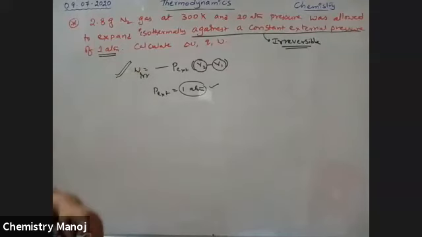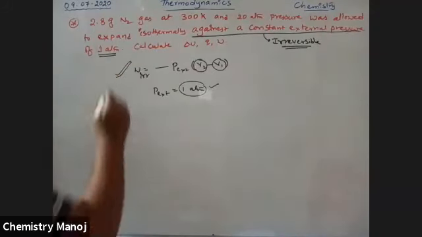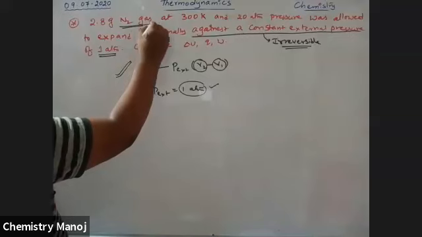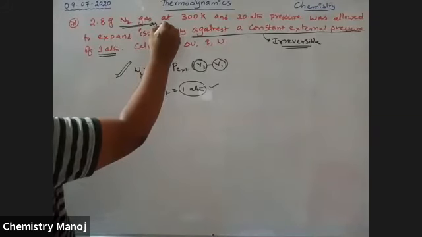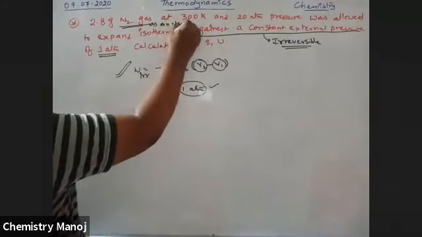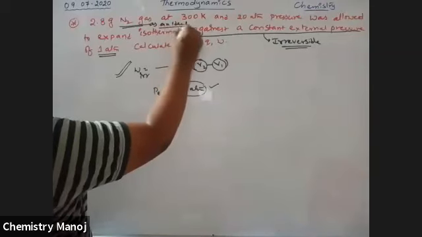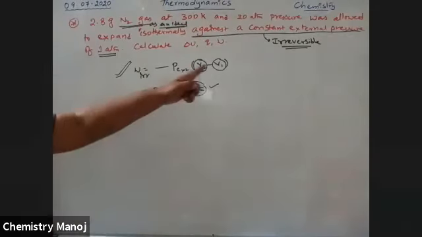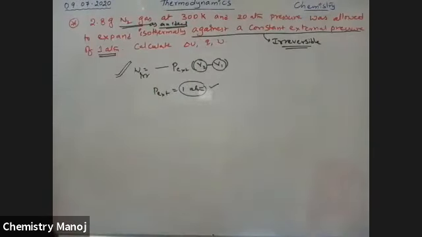No term is given to you whether the gas is ideal or non-ideal. We treat this as an ideal gas, so we take this nitrogen gas as an ideal gas. By using this assumption, we will calculate the V1 and V2 values.